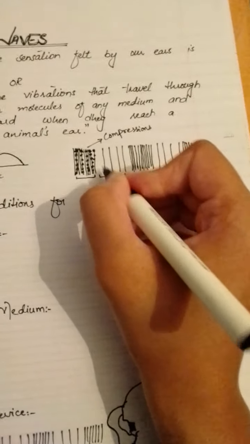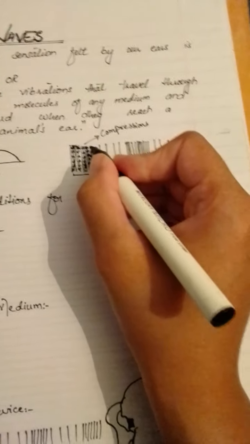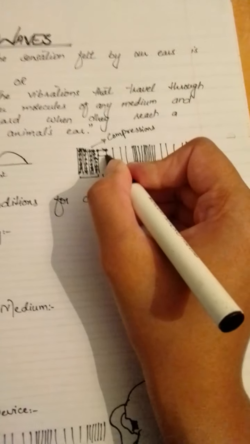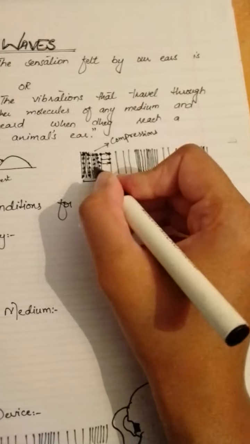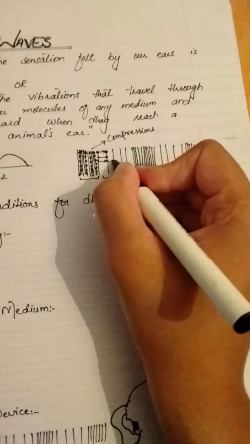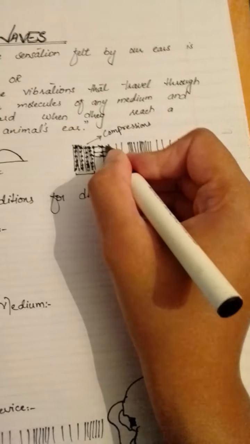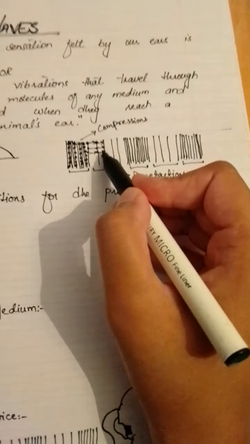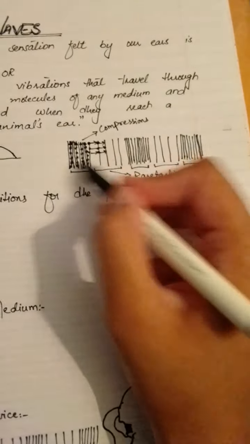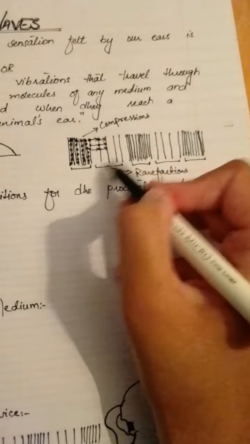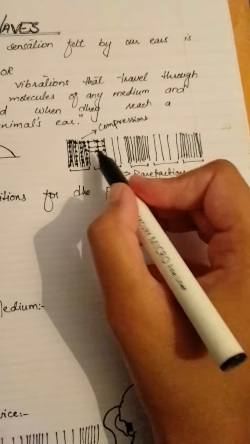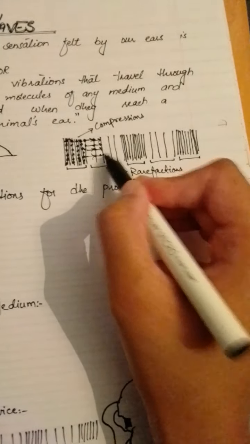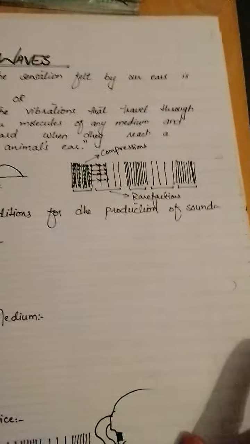But when it enters this part, we see that there is more distance between the atoms than there was in this region. So the loudness of sound will be less here than in this part. This part will be louder, and this part will be a little quieter because less sound will be transmitted in this part. The same goes for the rest of the wave.